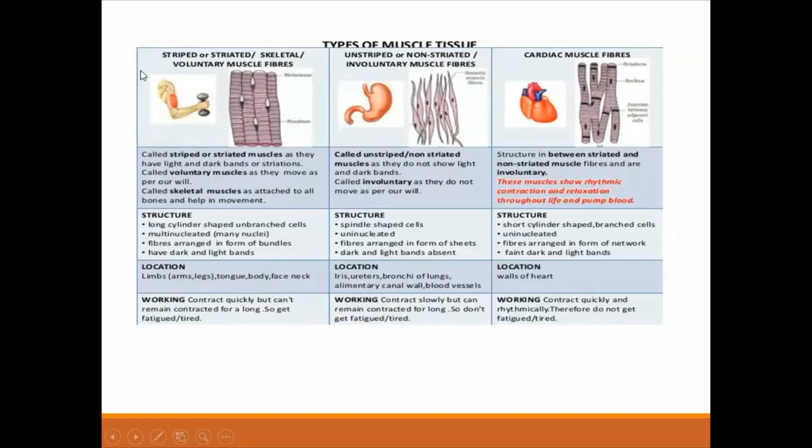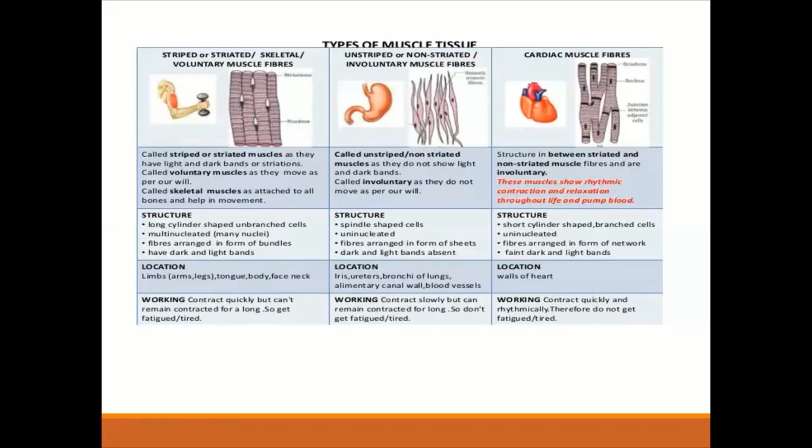Okay. And now what is the structure of the striped or skeletal muscle fibers? Structure is long, cylinder shaped, unbranched cells, multinucleated. The fibers are arranged in the form of bundles. They have dark and light bands. And the structure of unstriped or non-striated muscle fiber is this.